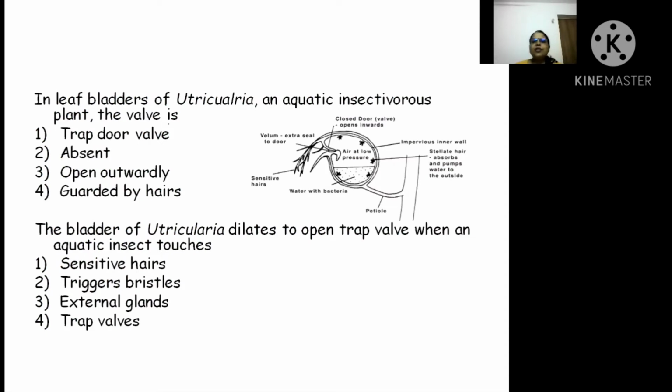Now see the next question. This is a leaf bladder diagram. Okay, beta, this is a leaf bladder diagram. You can see here, this is a leaf. I'm just moving the cursor, I hope you can check my cursor also. This is a lamina and this is petiole.